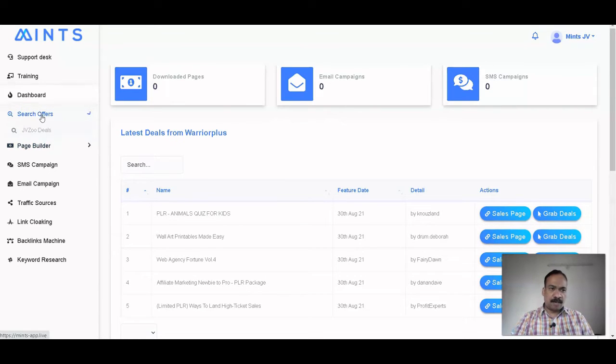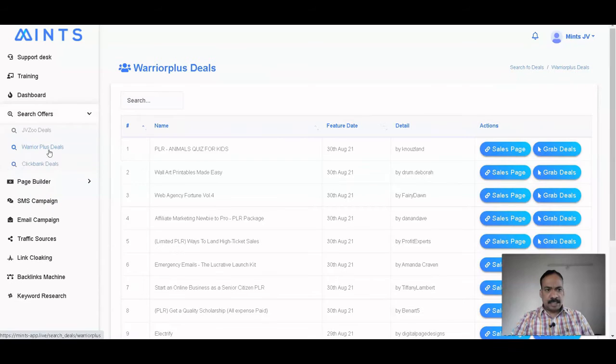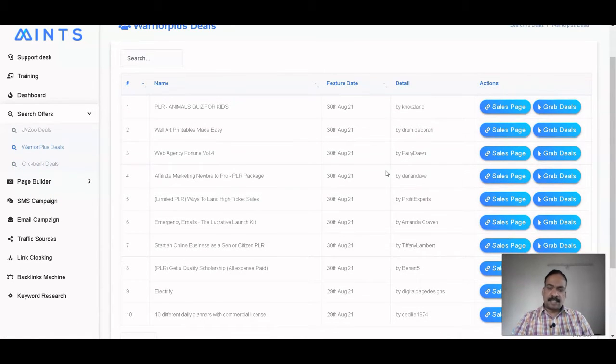Here there is a search offer option, from where you can find attractive offers from ZeVizu, Warrior Plus, and ClickBank, so that you can promote these offers with your affiliate link. These are some attractive Warrior Plus offers. These are some high converting offers, where you can go through the sales page. If you like that product, you can promote it.